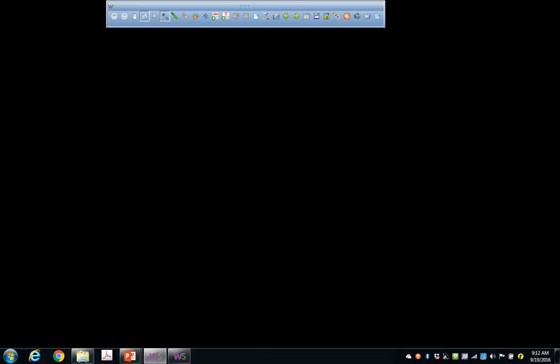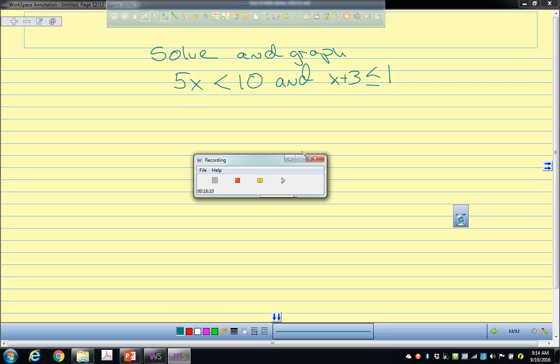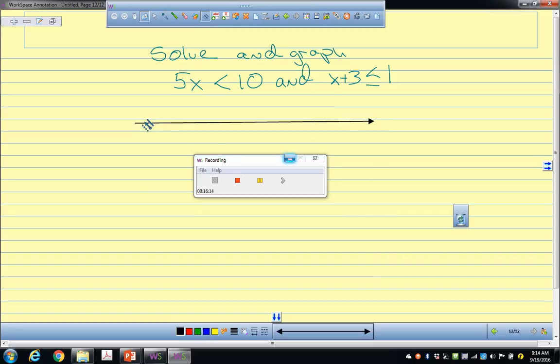But with this one, it's tricky because, right, if you solve this one, you get x is less than 2, right? So that's a curvy bracket going this way down to 2, right?